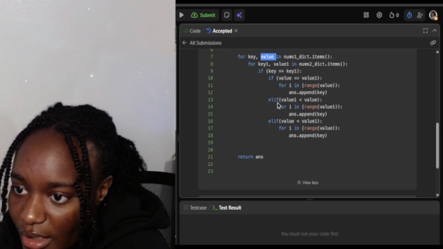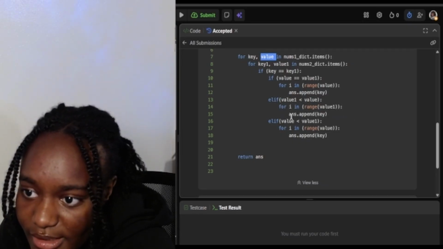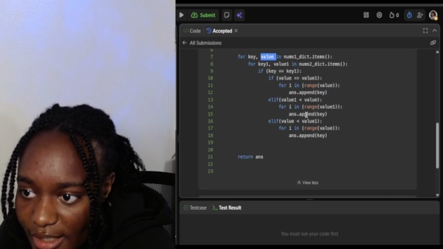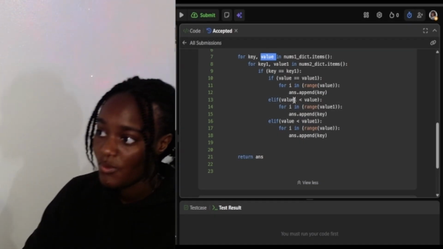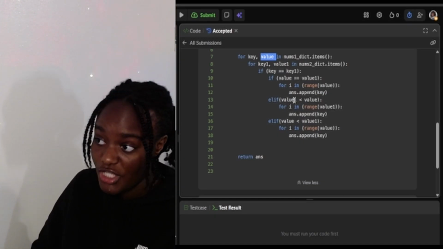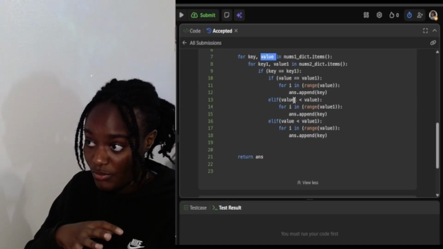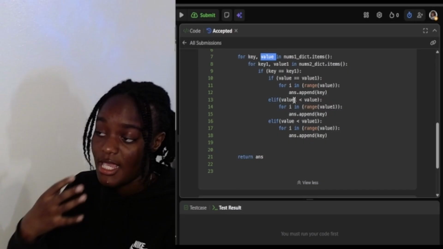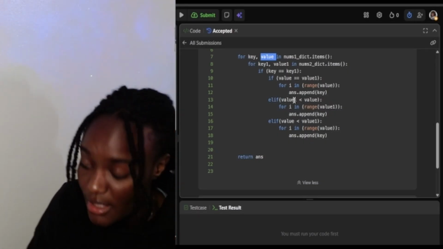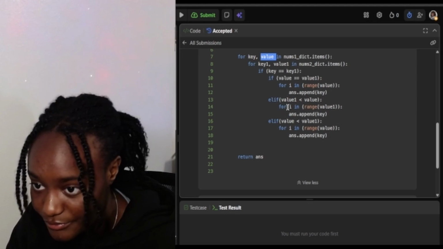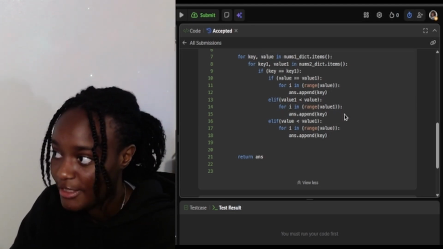So I'm gonna say for i in range, if it's less than that, then ans dot append the key, because value1 is less than it, so we want to append it however many times it shows up in the smaller one. That's why I'm saying the best case would be if you were only focusing on the smaller array. So range value1, ans dot append the key.